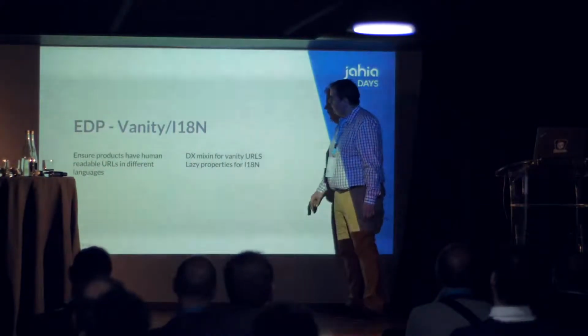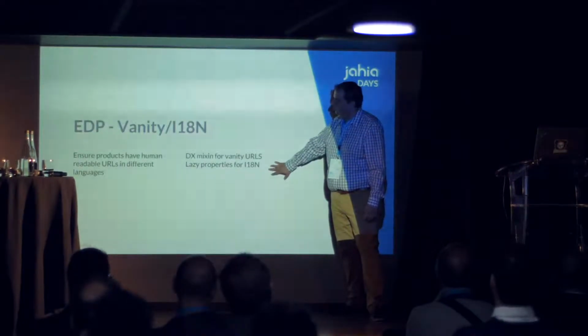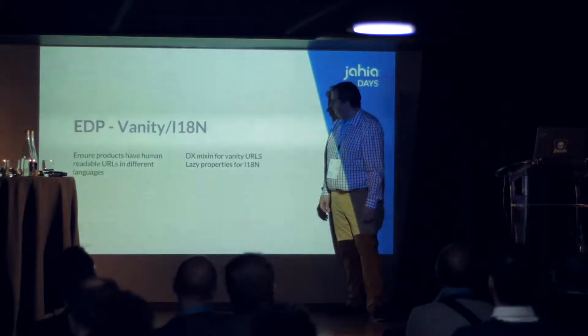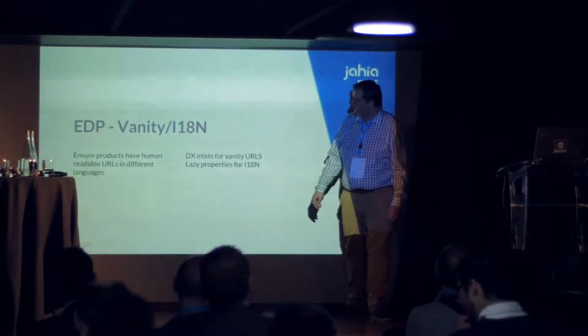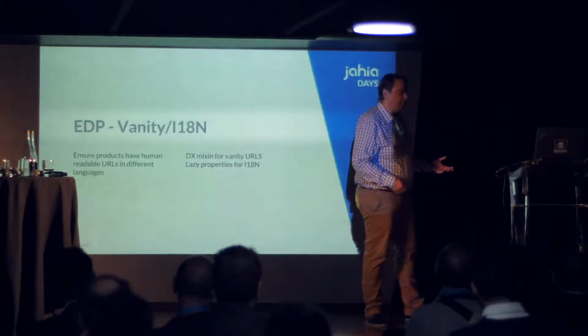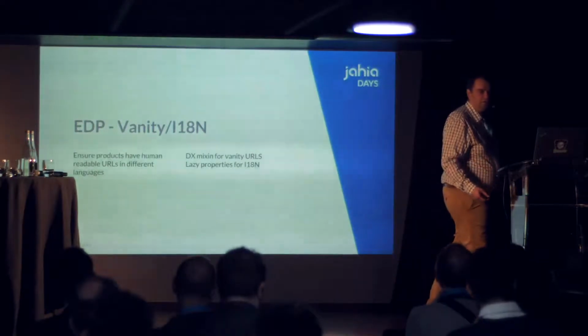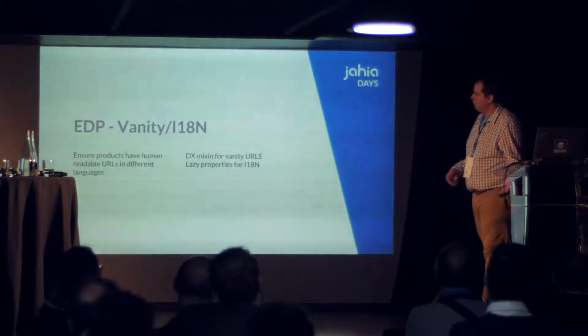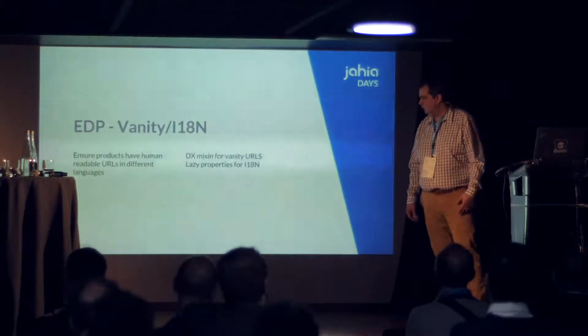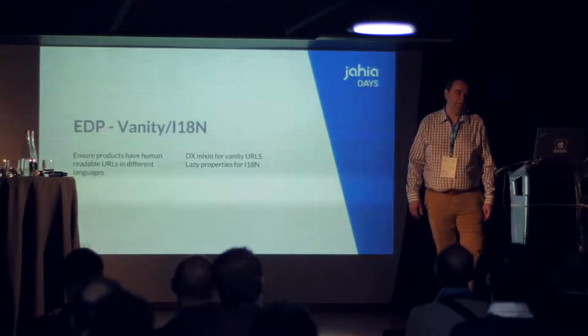And for internationalization, the external data provider is providing an interface called lazy properties. This way you read each property for each language. So there will be one query for English, one query for German, and every other language you have available.